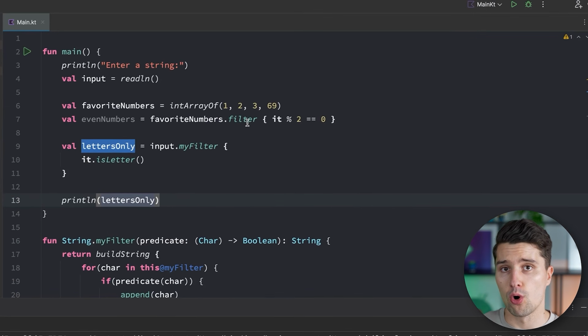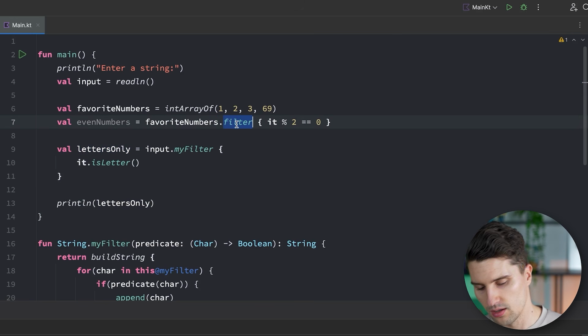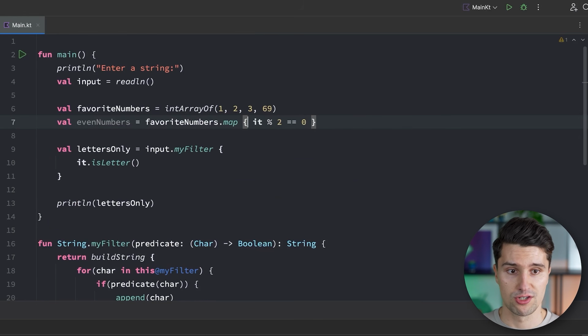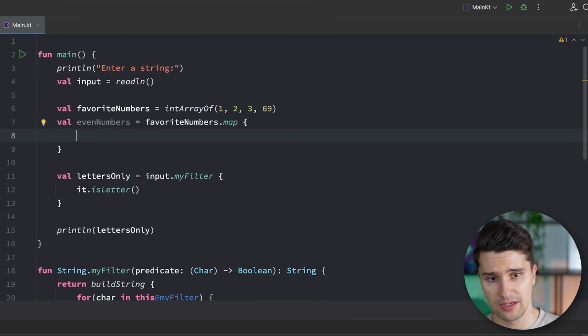And filter is really just one single example of a function that takes in a Lambda function from the standard library. There's lots of functions that are super useful that are included there that you can call on strings, on arrays, on lists, on any type of iterable, to just do something with this iterable based on a specific logic that you pass. For example, another popular Lambda function is map, to just iterate over every single number in this case and map it to a different type of argument. So for example, it multiplied with it.